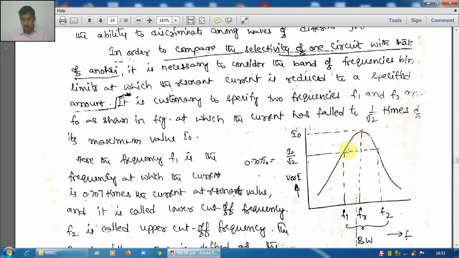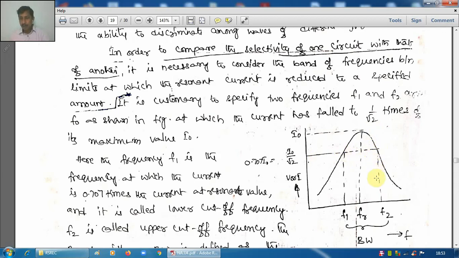If the current is more than I0 by root 2, then that range is known as useful band or bandwidth. You see, for this value, current is more than I0 by root 2. This line is I0 by root 2, and this range of frequencies is known as bandwidth.